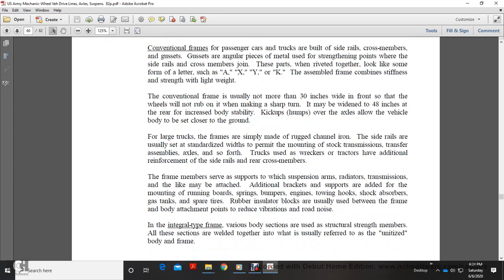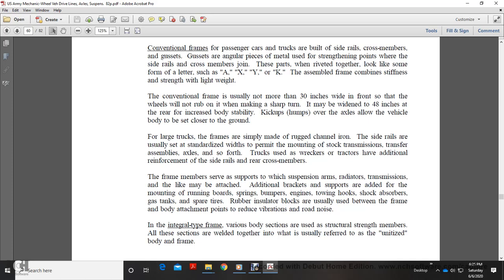Conventional frames of passenger car trucks are built with side rails and cross members joined by gussets. Gussets are angular pieces of metal used to strengthen the points where side rails and cross members join. These parts are riveted together, looking like some of the forms of the letters A, X, Y, and K. This assembled frame combines stiffness, strength, and light weight. The conventional frame is usually not more than 30 inches wide in front, so that the wheels will not rub it when making sharp turns. It may be widened to 48 inches in the rear to increase body stability. Kick-ups and humps over the axles allow the vehicle to be set closer to the ground.